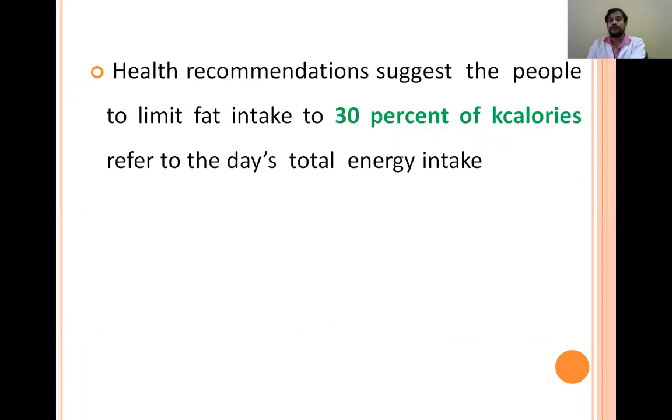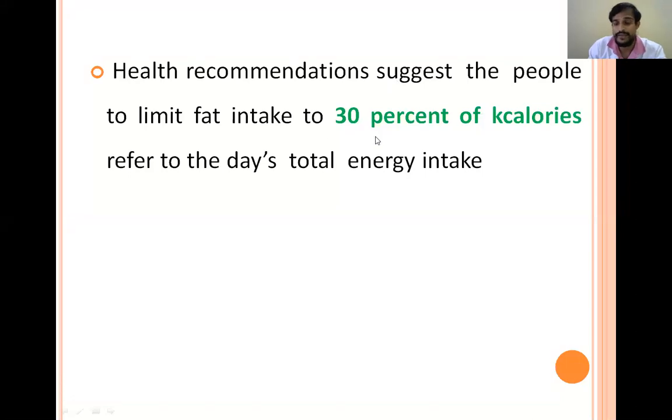This is important because the health recommendations suggest that people should limit the intake of fat to 30% of total calories. So the total energy intake, less than 30% should be from the fats.